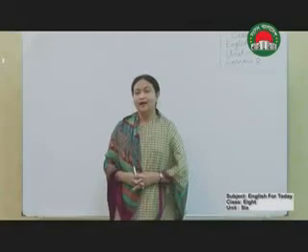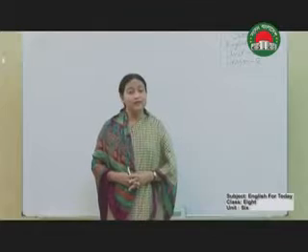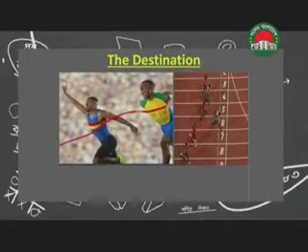Now, at first look at the picture. What are you seeing in the picture? Some athletes are trying to go somewhere and they are looking to the end of the path. There is a ribbon at the end of the path and the athletes want to reach the end.